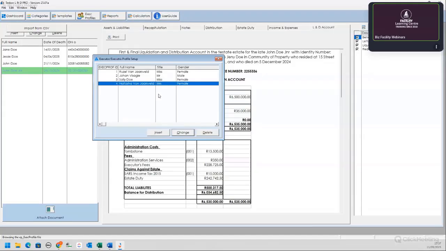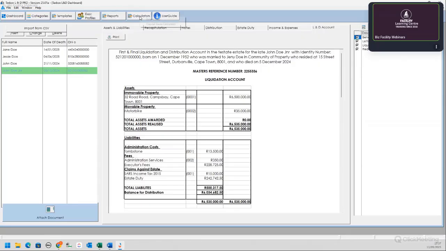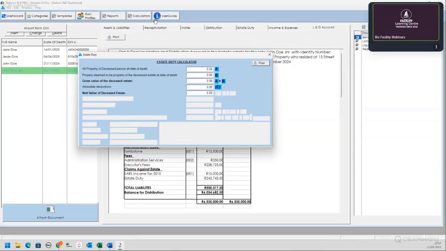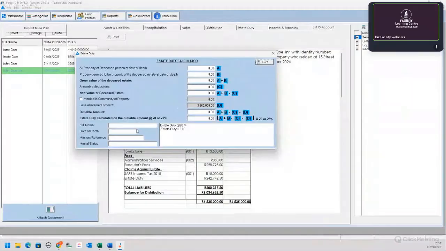So today we're going to launch or release the 1A update, which has some fancy new features and just the flow. For example, the estate duty calculator, which is much more expansive than what it used to be, which you can also print. This estate duty calculator does not have any effect on the information already captured in your program against the specific deceased estate.